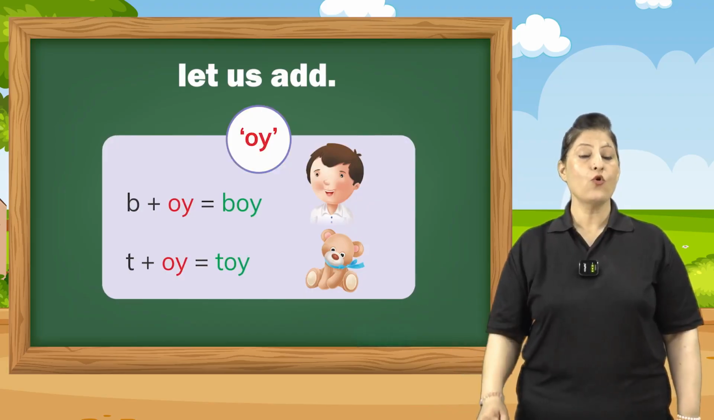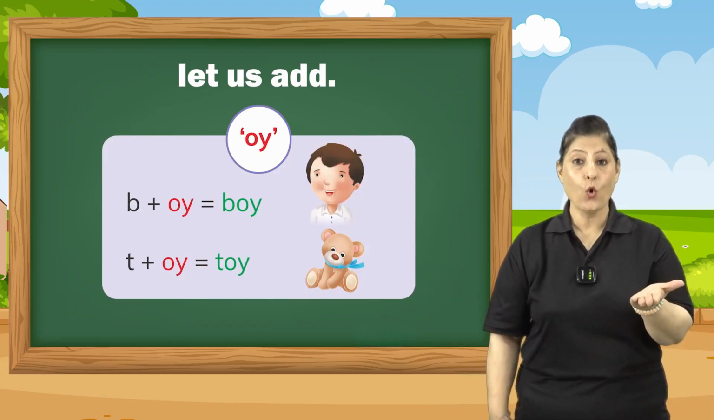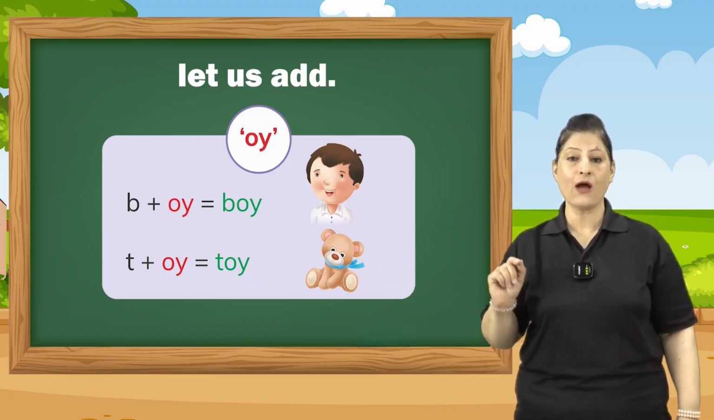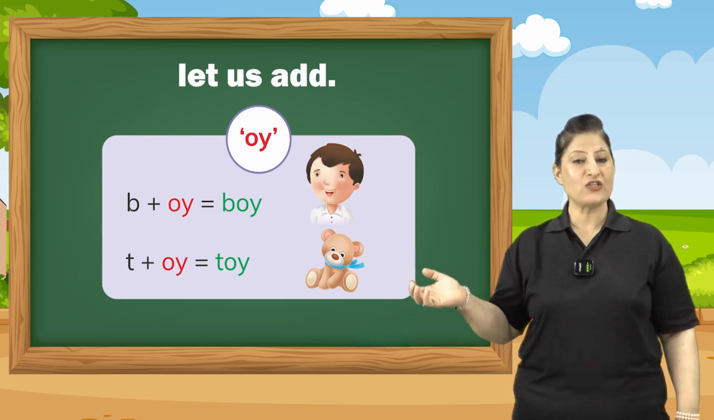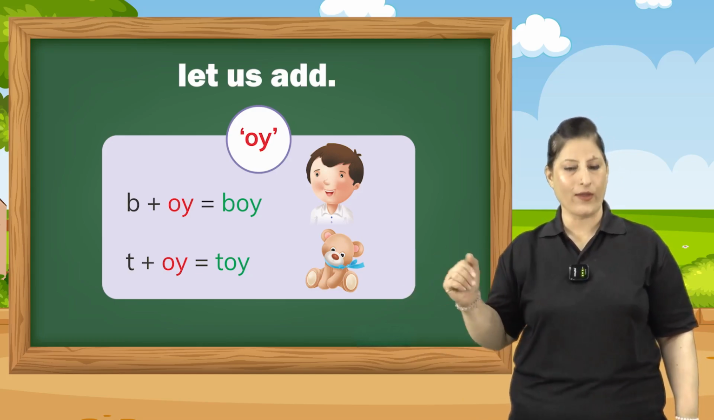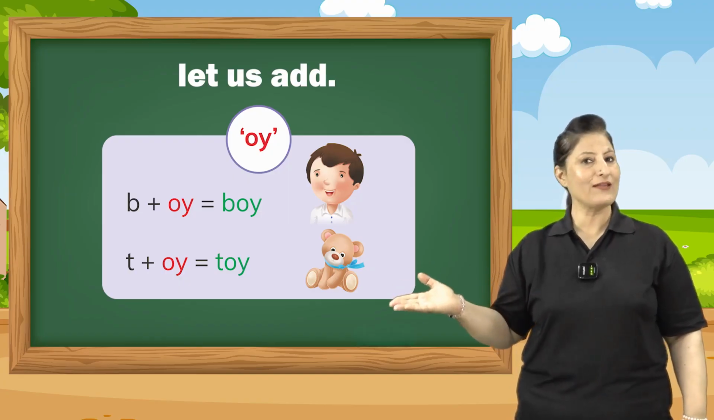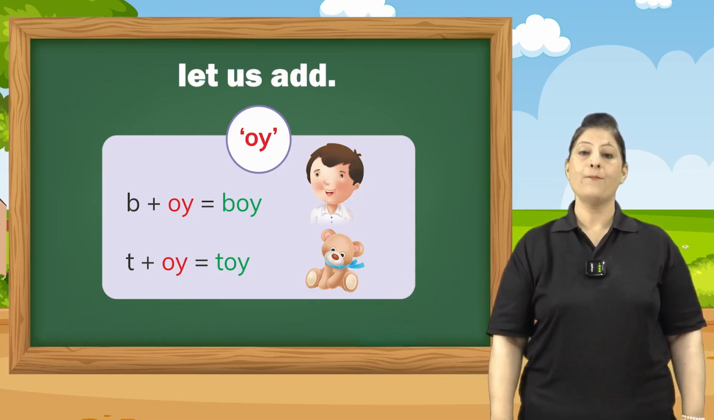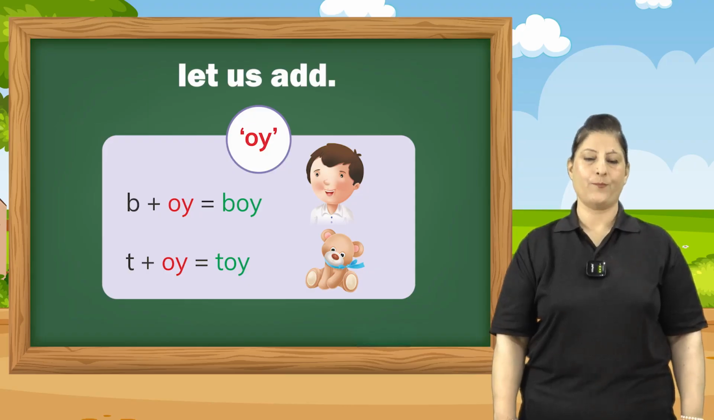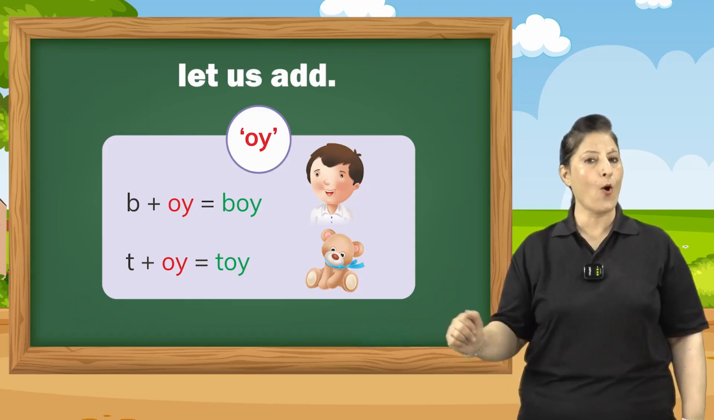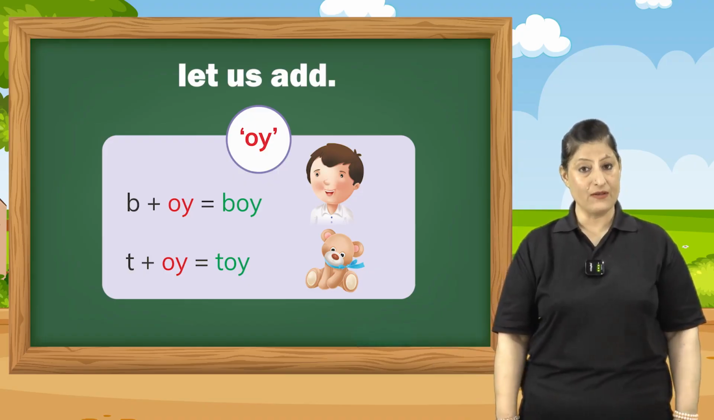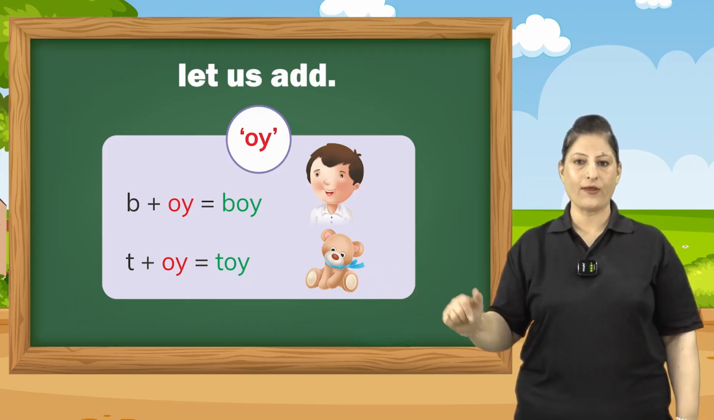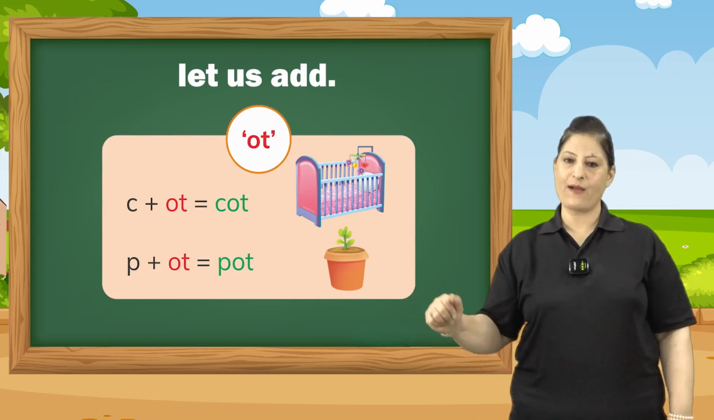Now, let's look at OY family, which says O and Y, says oi. Here the sound of Y is Y. O and Y, it won't be oe. It's oi. Alright? Now, let's look at the first example. B and oi together says boy. B-O-Y, boy. Similarly, T-O-Y, toy.